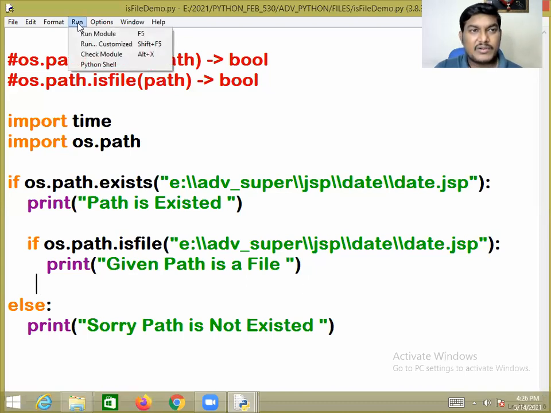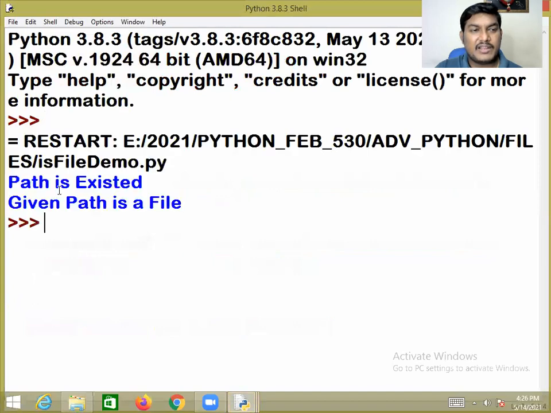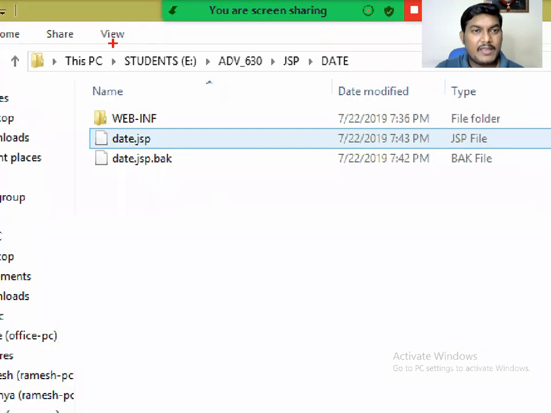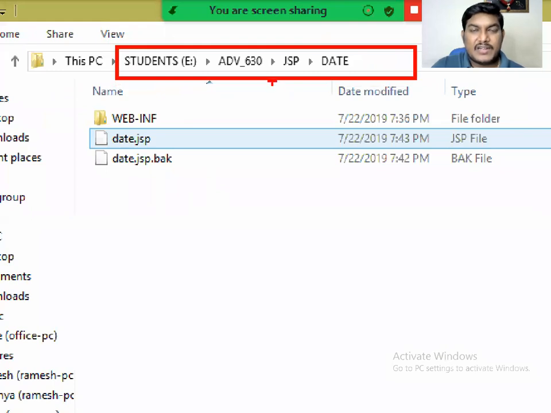Then go to the Run menu and click on Run Module. You will get: sir, path exists and moreover the given path is a file. So path exists and moreover the given path is a file. I hope you understood, right? In the adv_630 drive, inside JSP, date.jsp is a file. It is not a folder.